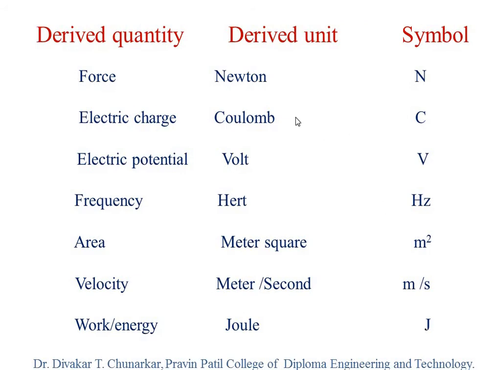So this is all derived quantity. We have to give one here: derived quantity, derived unit, and symbol.